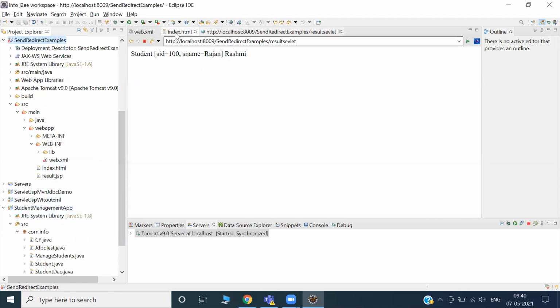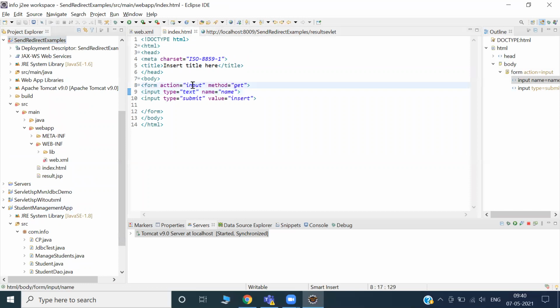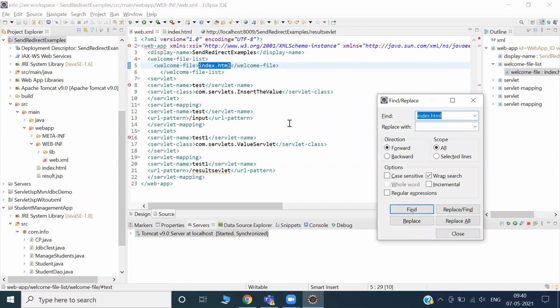I have already opened index.html. It is doing input, right? I'm collecting this input. In web.xml, Control F, input. Input is there. What is the servlet related to this input URL pattern?